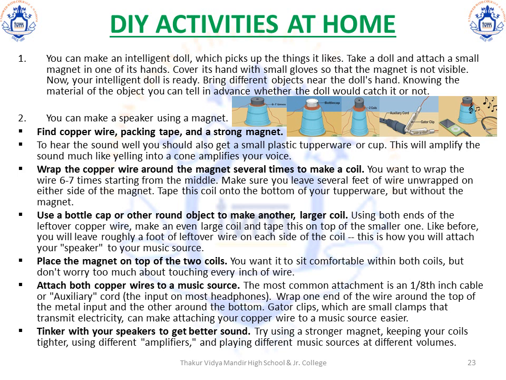Like earlier, you will leave roughly a foot of leftover wire on either side of the coil. This is how you will attach your speaker to your music source. Now, place the magnet on top of the two coils. You want it to sit comfortably within both coils, but don't worry too much about touching every inch of the wire. It's fine if the magnet doesn't touch every inch of the wire. Attach both copper wires to the music source. The most common attachment is a 1/8 inch cable or an auxiliary cord, the input that is on most phones or headphones.